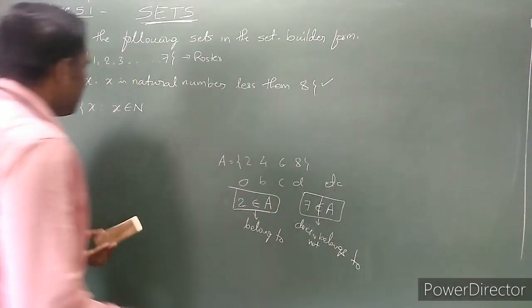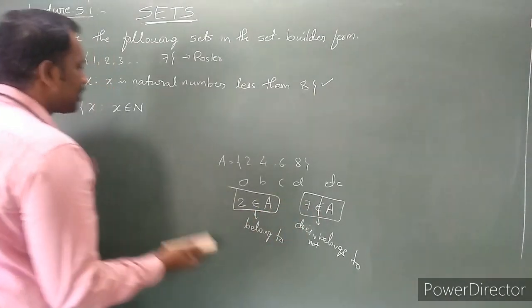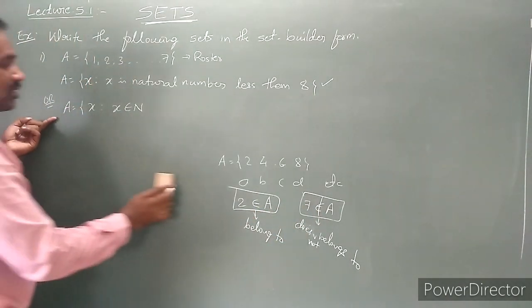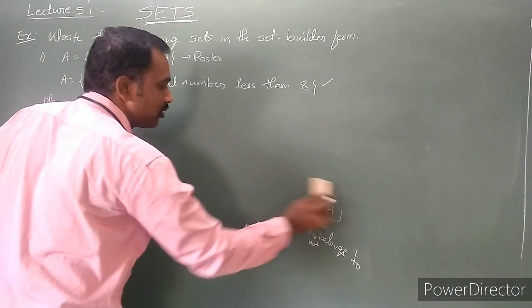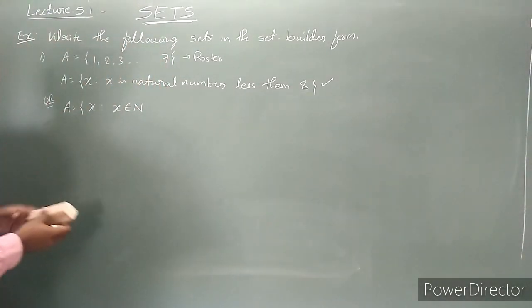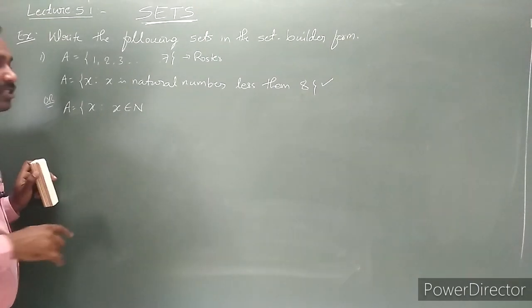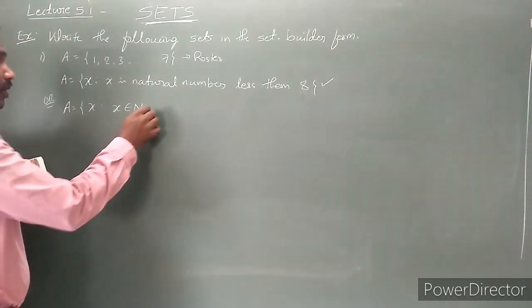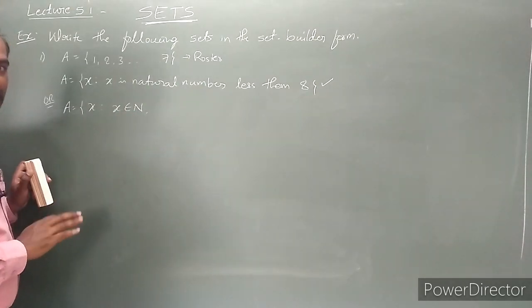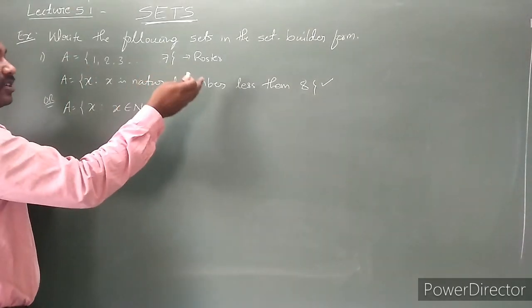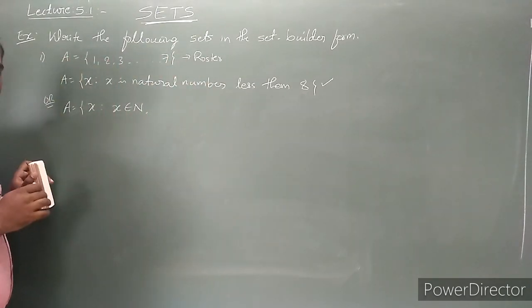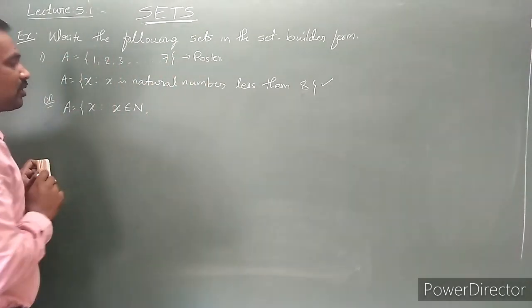Very important. Now, using this notation, I am just writing the set builder form of this set. What is the set builder form? The set A is x belongs to the natural numbers. X is present in the natural numbers. But if you write only this much, all the natural numbers 8, 9, 10 are also included, but those numbers are not here. So for that reason I need to restrict it.